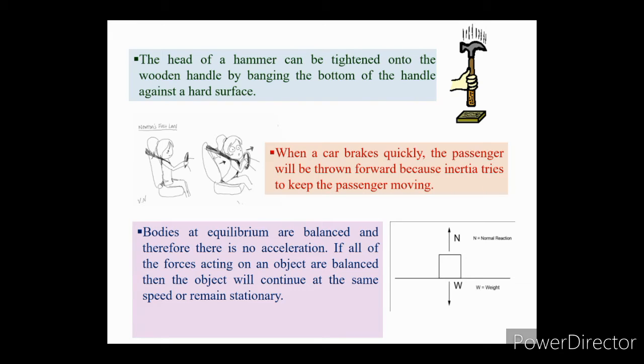Here, there are two forces acting on the object. The first one is the weight or gravity, that is W, which is acting downward, and the second one is the normal force acting in the upward direction. Here we can conclude that normal N is equal to W and the net external force acting on it must be 0. Here the normal force is equal and opposite to the weight W.